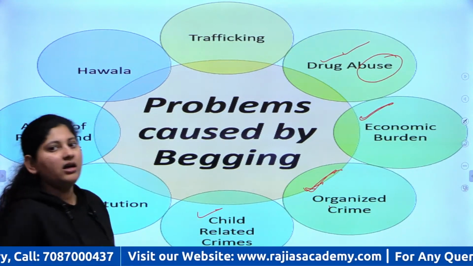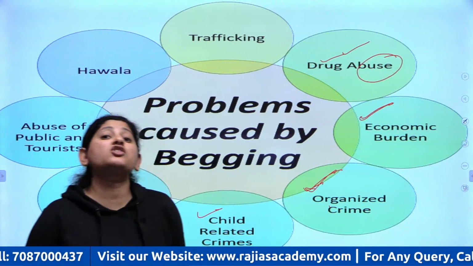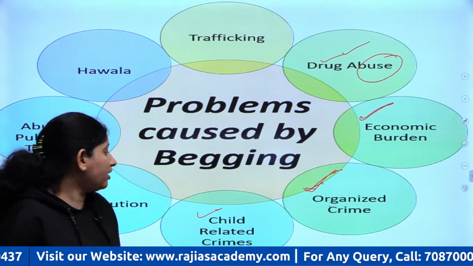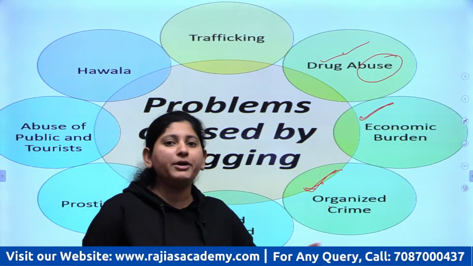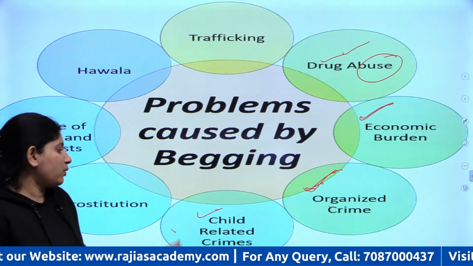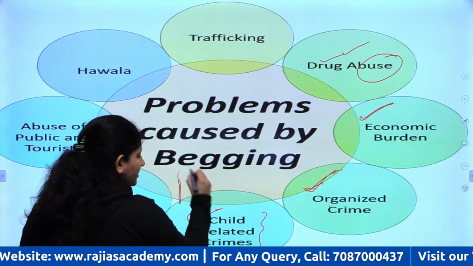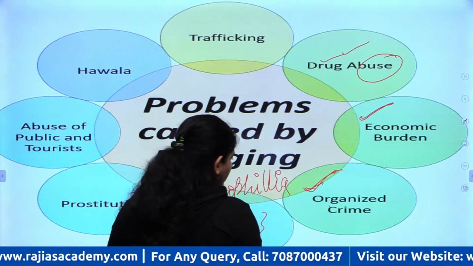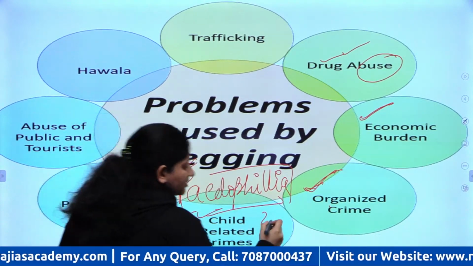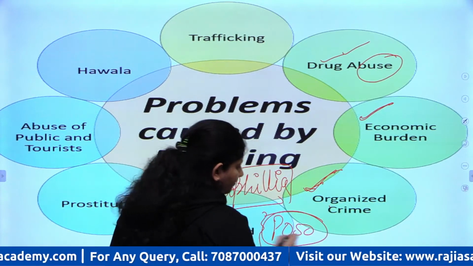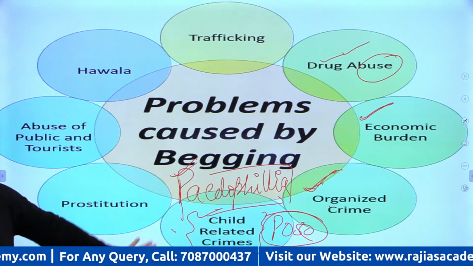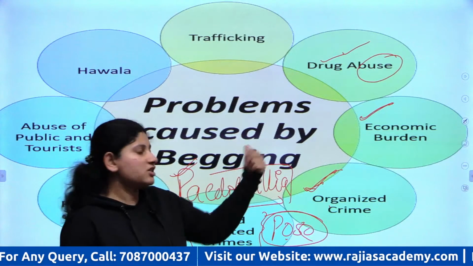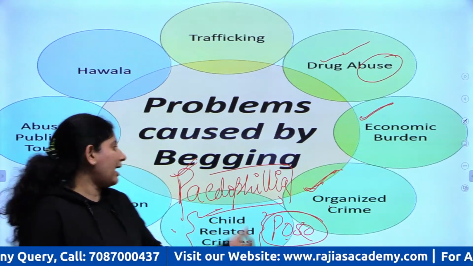Now there are child related crimes. Because you don't have any fixed source of income, you want something to earn, you want proper fooding, clothing, shelter. So a lot of children who come into the beggar category, they are exposed to child related crimes, also known as basically pedophilia, right? Related to this, the POCSO Act was enacted. So in future when this comes in news, we are going to discuss this as well. But because of begging, a lot of child related crimes also happen, right?